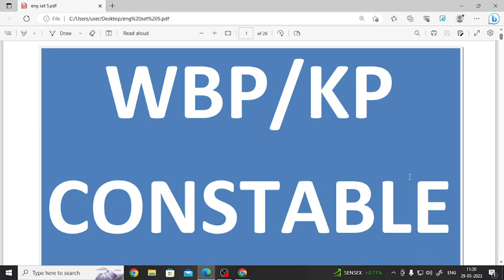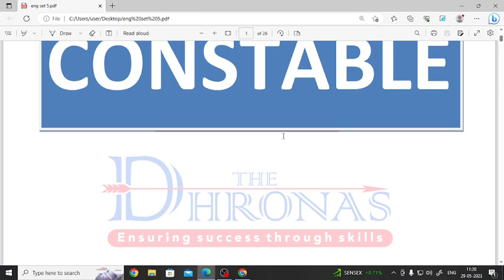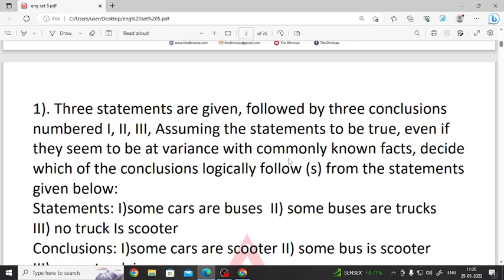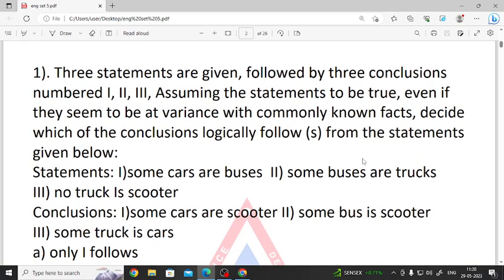So today we'll again do a small practice set for West Bengal Police and Kolkata Police Constable. This should be your set number 5. So let's start. What's the first question given here?